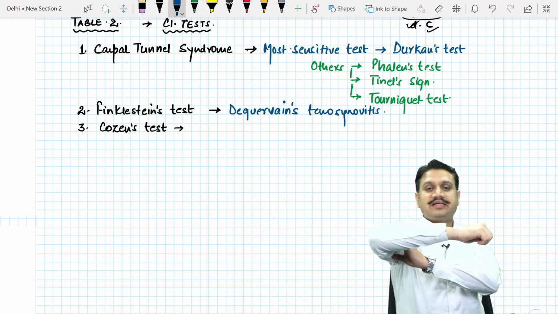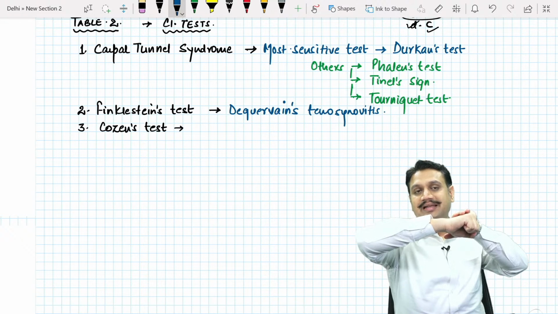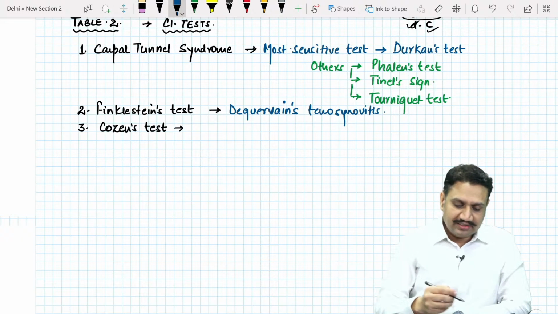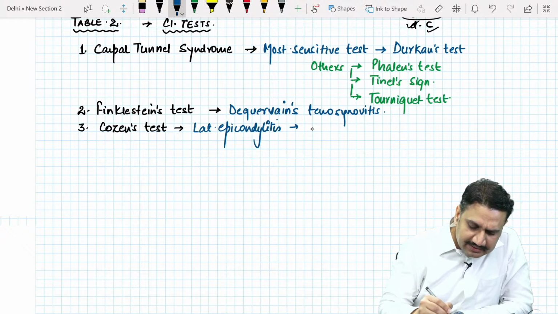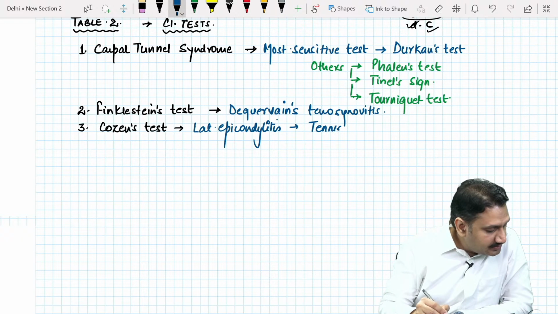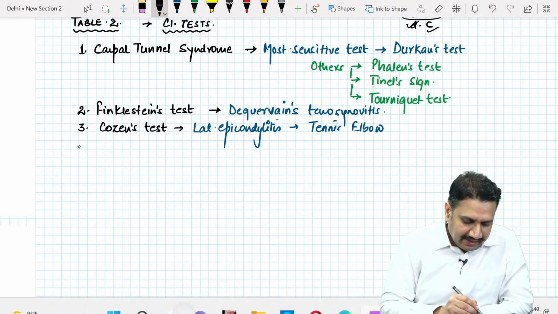You ask the patient to flex the elbow and extend, make a fist and extend it, for the use of the extensors. So Cosen test is for lateral epicondylitis, the tennis elbow. Absolutely right. That is the tennis elbow. Perfect. Tennis elbow.